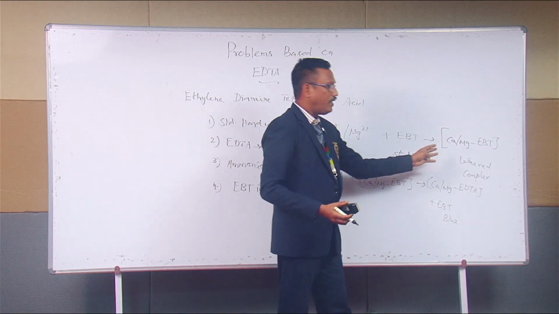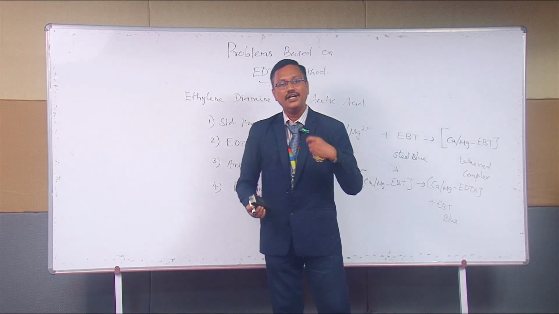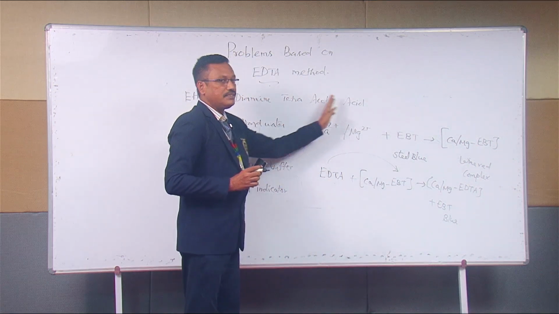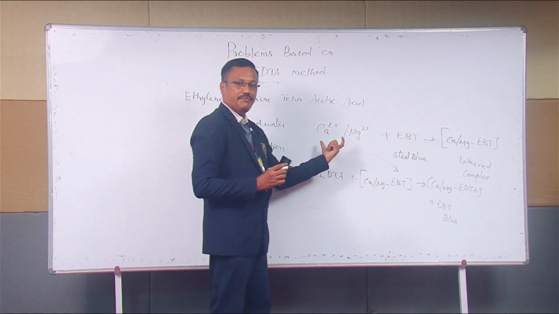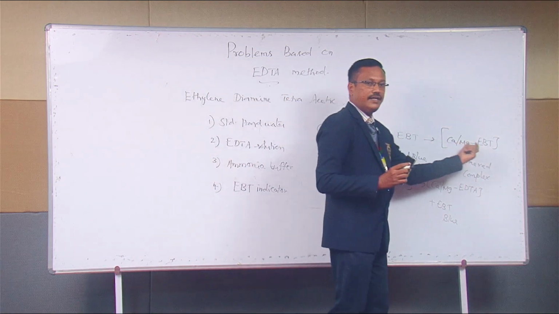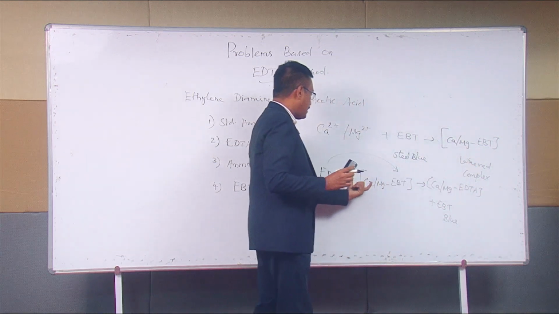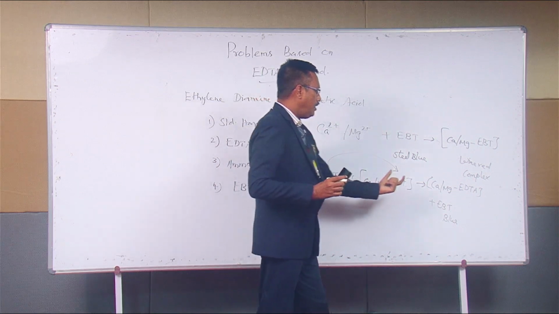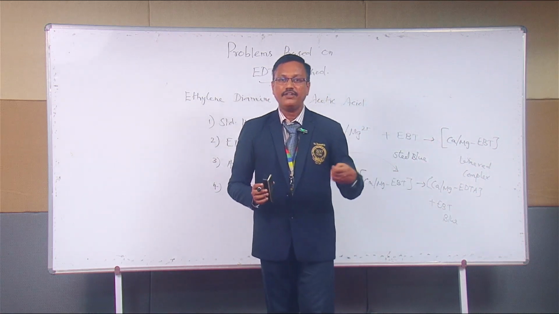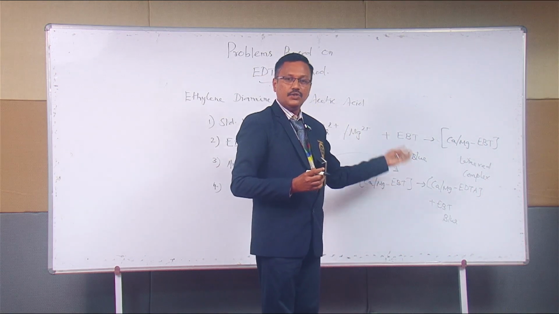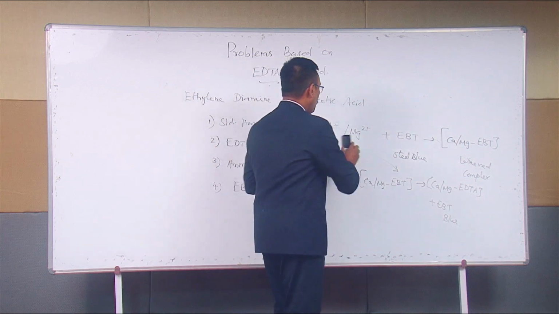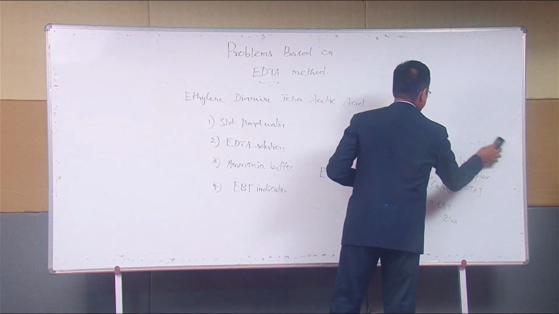So, what is the end point? Wine red to steel blue. When you have the wine red to steel blue color change, that shows the end point has arrived. So, this is the overall idea about the principle. You have calcium and magnesium ions in the water. It is added with EBT. It will form a wine red unstable complex. The wine red unstable complex reacts with EDTA to form the calcium, magnesium colorless complex and EBT. The original color of EBT is blue. It will be regenerated. So, the end point is from wine red to steel blue. Is it okay? Now, let us move to the original idea behind the problems.